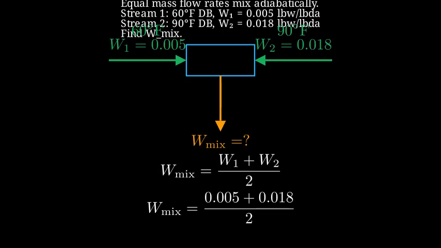Add the numerator. 0.005 plus 0.018 is 0.023. Then divide by 2. We get 0.0115 pounds water per pound dry air.